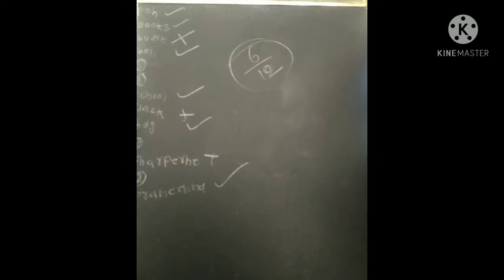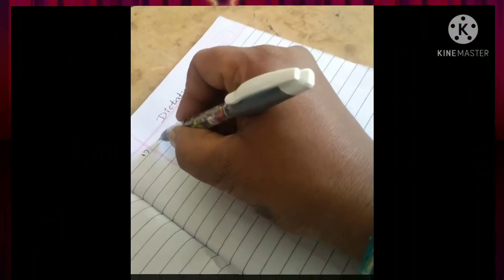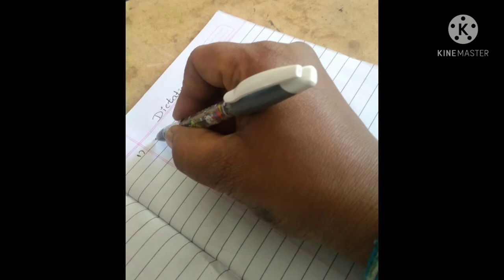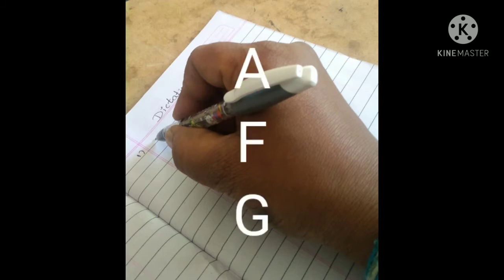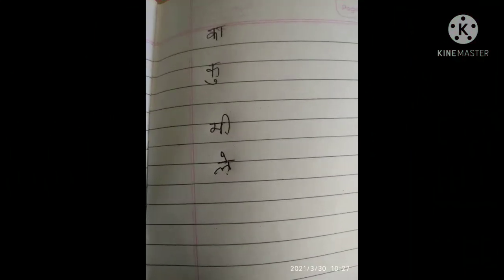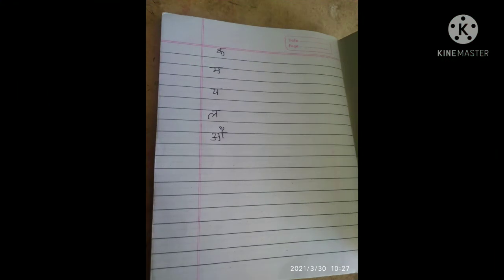For example, when we are dealing class 1 or pre-primary classes, we can dictate the alphabet to the students. I mean, we can dictate A, F, G, O, like that. Or A, Ma, Pa, Da, Ka, in Telugu.